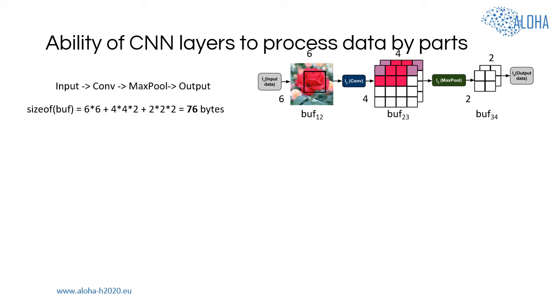On the right side, you can see the amount of memory required to store all CNN buffers. For simplicity, it's considered that one pixel takes 1 byte of memory. The total amount of memory taken by the CNN buffers is equal to 76 bytes. As you might have noticed, the convolutional layer doesn't need all input data to be present in its input buffer to start processing it.